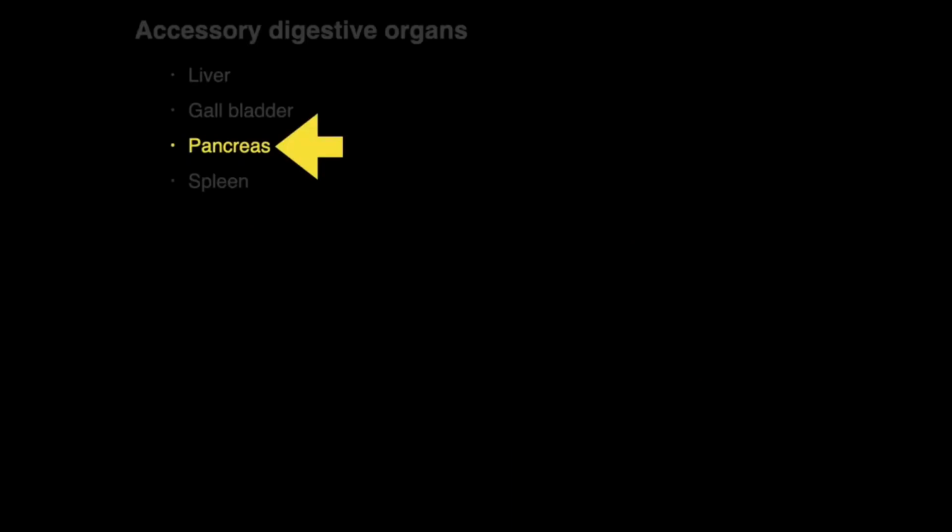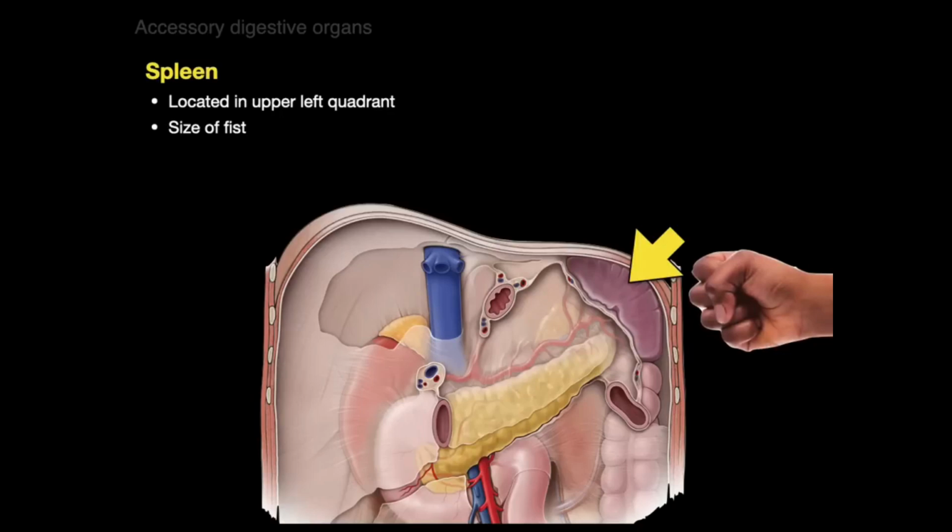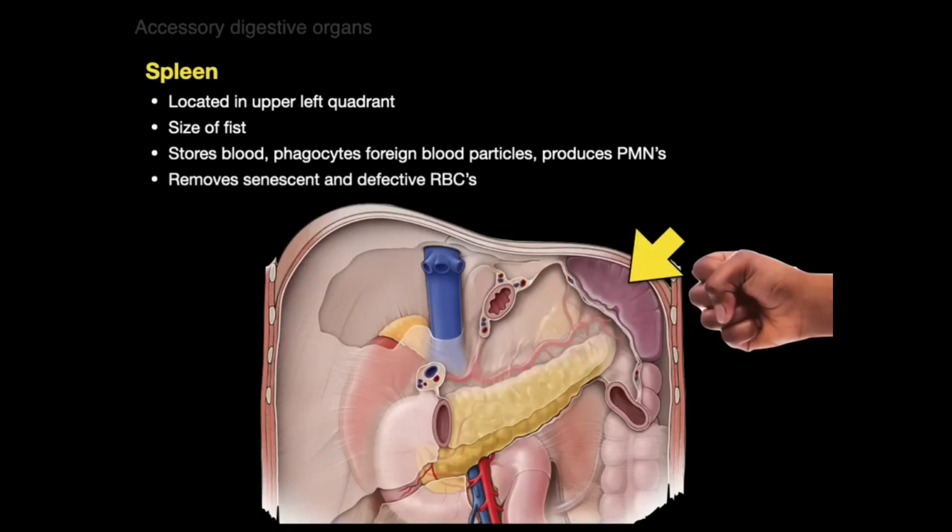All right. Let's talk about the spleen. Now, the spleen actually is located in the upper left quadrant like that. It is not a digestive organ, but it has the same blood supply because it forms in the dorsal mesogastrium. So I mention it here because it has the same blood supply. It's about the size of a fist, and it stores blood and phagocytizes foreign blood particles, and it produces PMNs. And its other big function is it removes senescent and defective red blood cells.